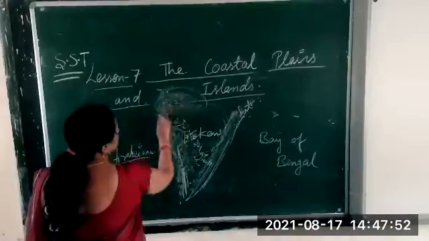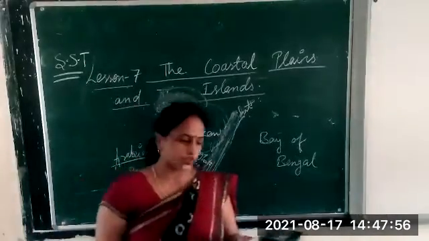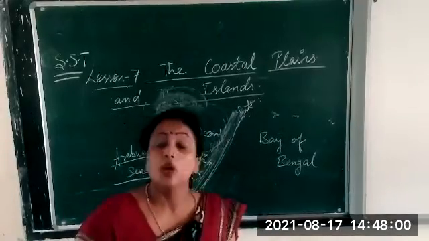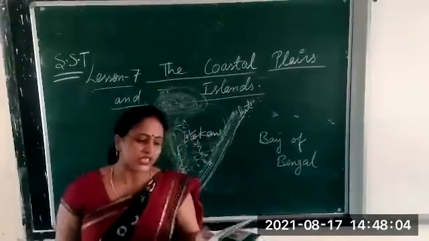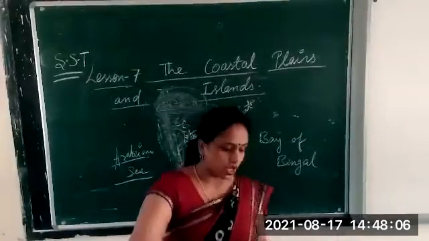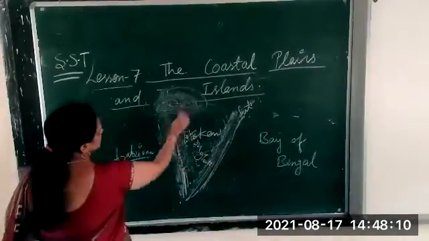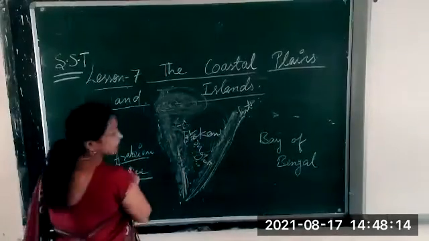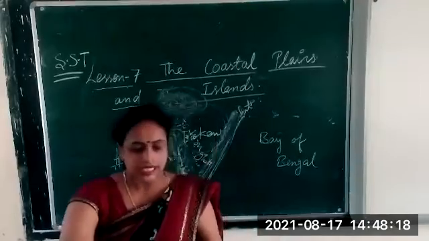This is the northern part of the western coastal plain, and the two rivers which flow from here are Narmada and Tapi. Narmada and Tapi originate from the Vindhya and Satpura ranges and flow down swiftly into the Arabian Sea. They come down to the Arabian Sea.